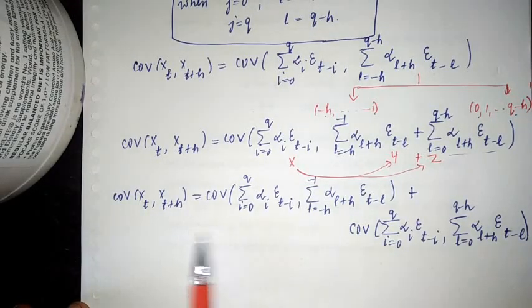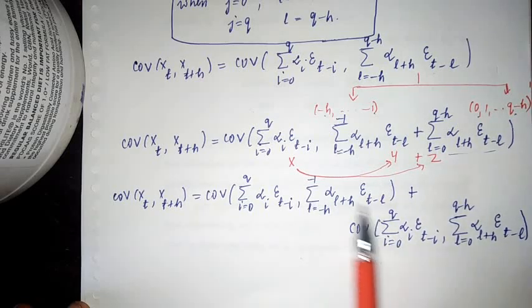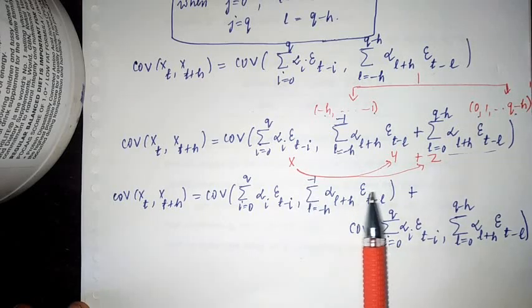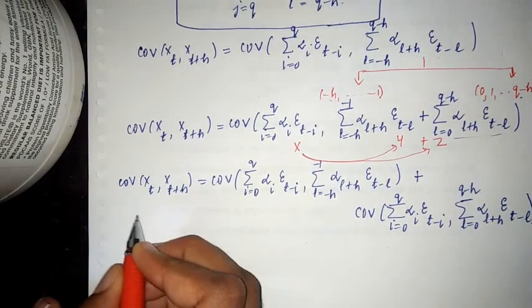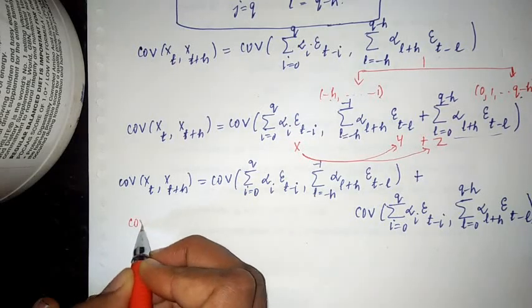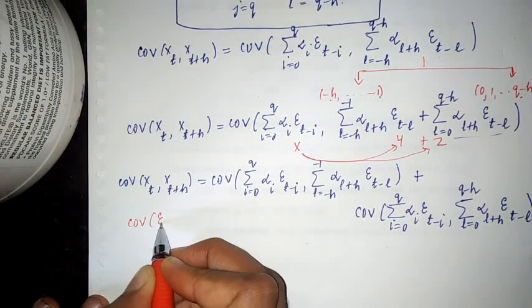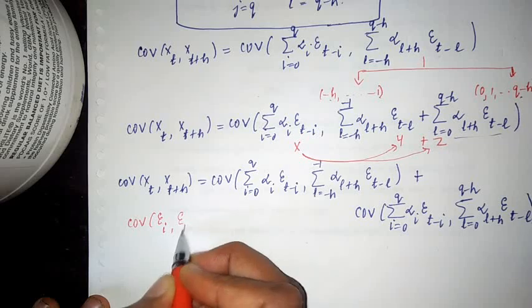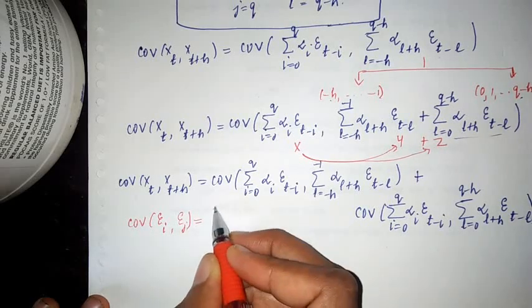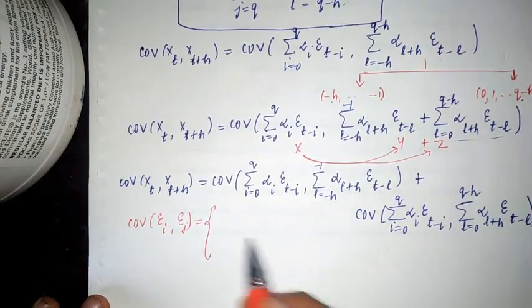Okay, now how to proceed after this step? After this step, there are two terms, right? So one of the terms will become 0. Which term will become 0 and how? To know that, one thing you should remember is, what is the covariance between epsilon I and epsilon j? We know that this is a white noise process, right?